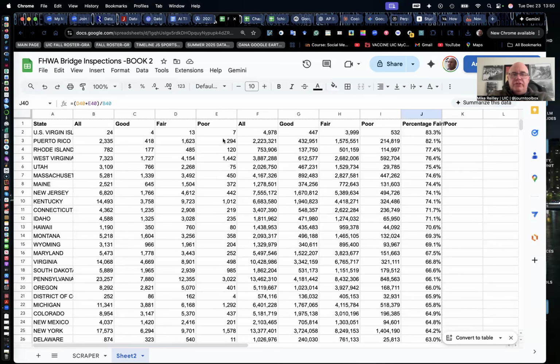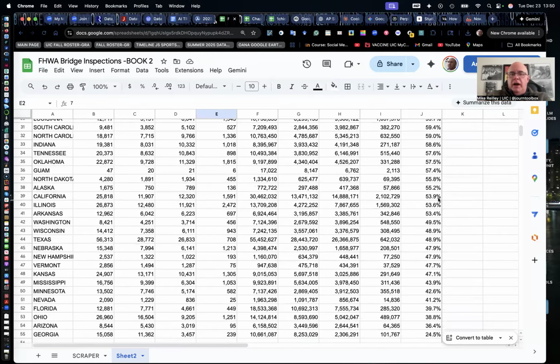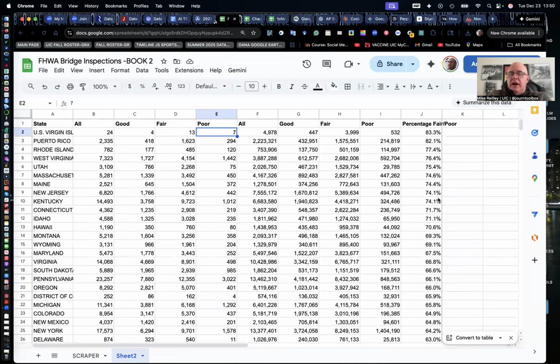So you could also do this by just poor only, column E2 divided by column B2, and just get the ones in poor condition, or the percentage in good condition. Whatever you wanted here, you could get that. So this is just a really good way to learn basic analysis using a spreadsheet.